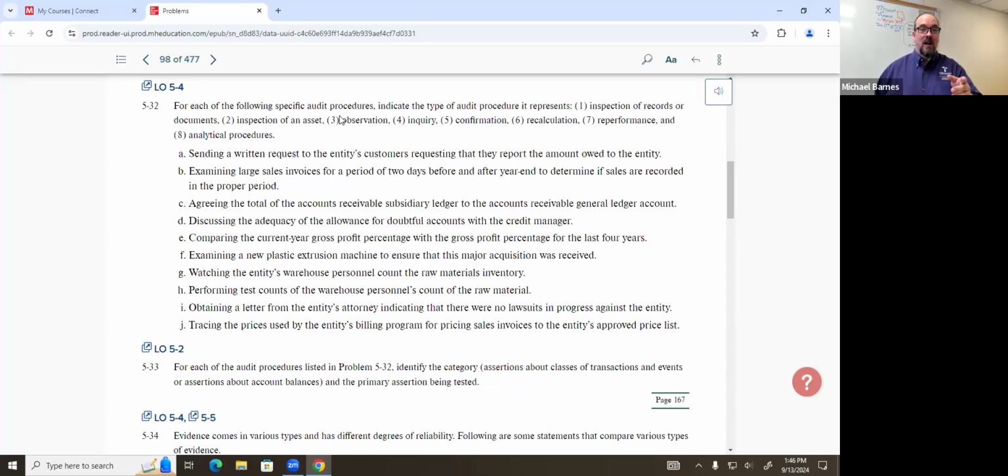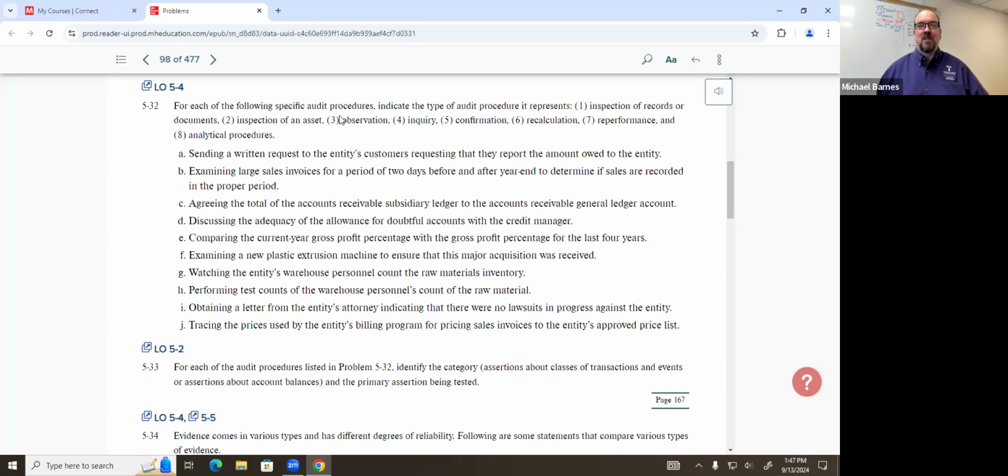It's a recalculation, but it's not recalculation. Reperformance, okay? We're reperforming tasks to make sure that we come up with the same results, that anything that gets put in the subsidiary ledger was recorded the same way it was, all right? That being the case, the category of assertion should be pretty obvious here. Account balances, yes, okay. And what do we think we're testing here?